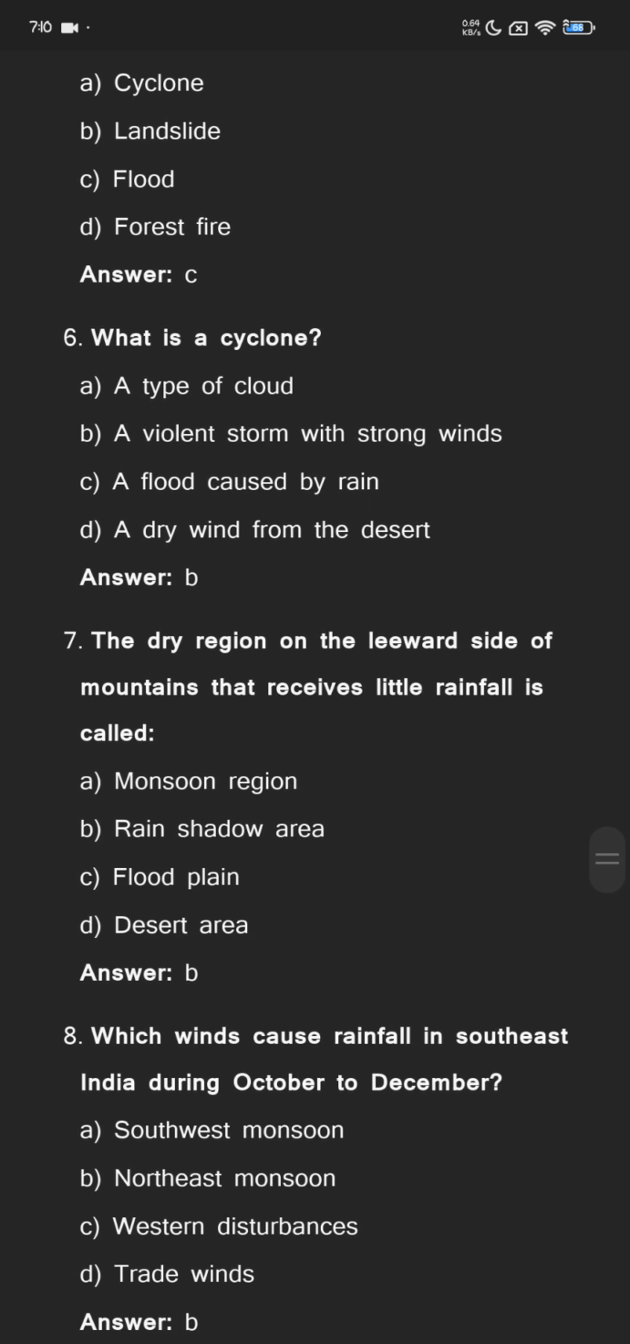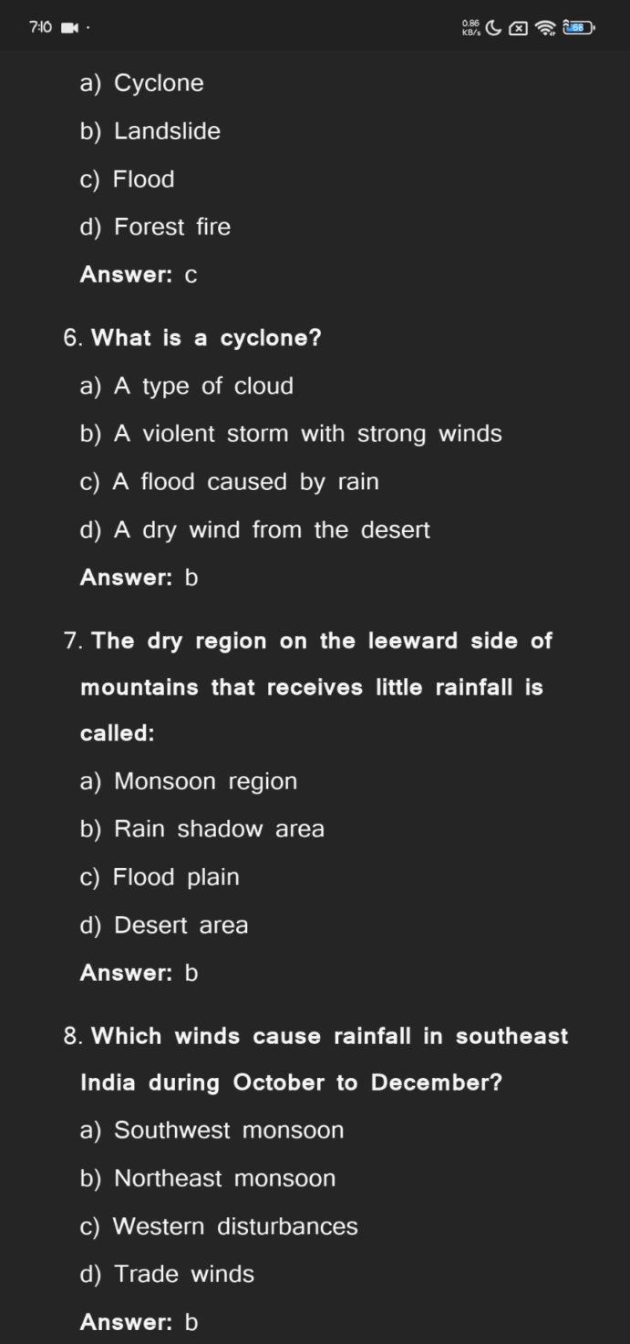What is a cyclone? A type of cloud, a violent storm with strong winds, a flood caused by rain, a dry wind from the desert. The answer is a violent storm with strong winds.